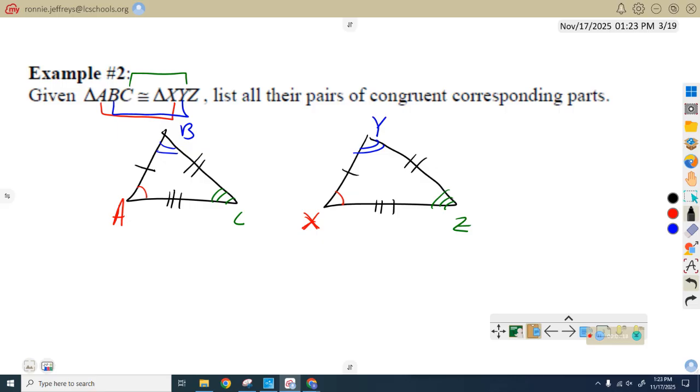Now, I would rather have you do this than actually list, like, angle A is congruent to angle. Well, that's not even how you spell it. Angle X. Okay? That's annoying to me. Both listening to it and the voice.